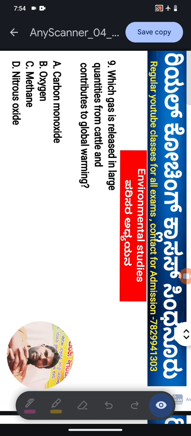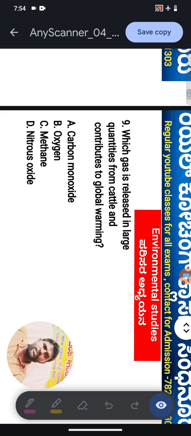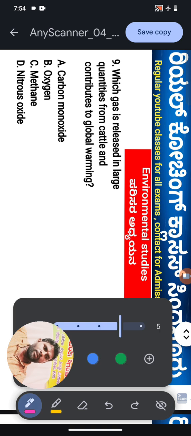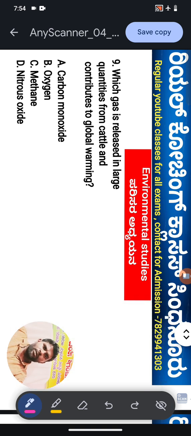Which is the right answer for that? For question number 9, option B is the right answer, yes. Option B, oxygen gas is released in large quantities from cattle and contributes to global warming.